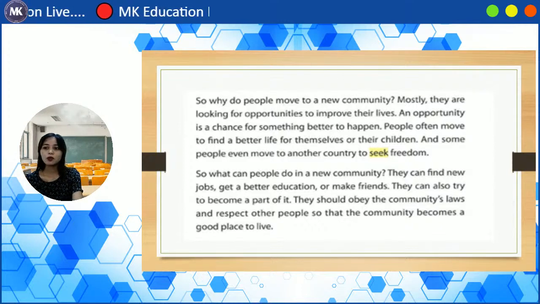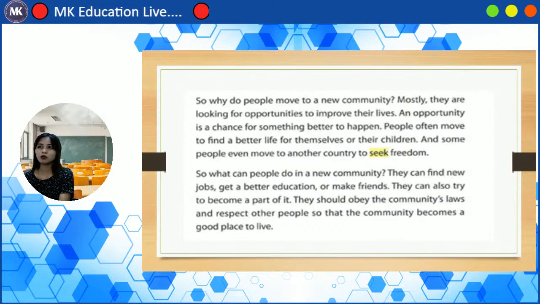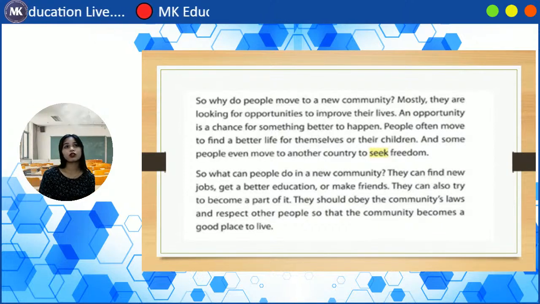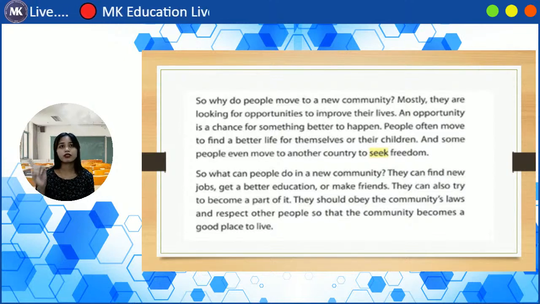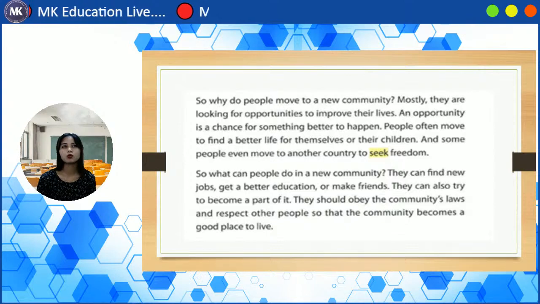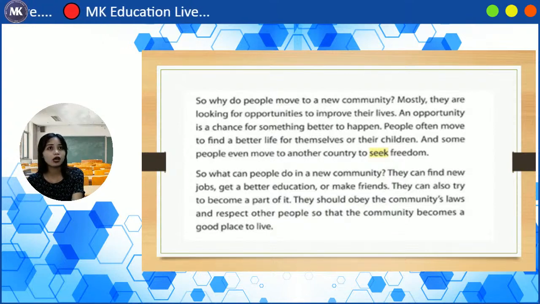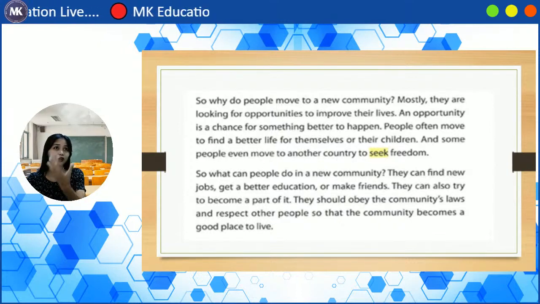Okay, so what can people do in a new community? So for example, because you don't like your hometown, you will move to another country. So the first thing is, what can people do in a new community? Because that is your new place, that is your new home. So what are you going to do? So they can find new jobs, get a better education, or maybe, of course, make friends.